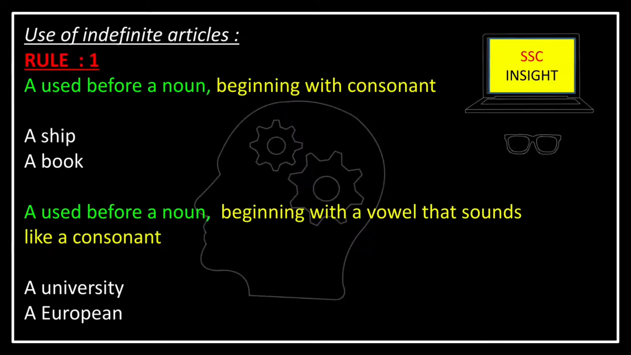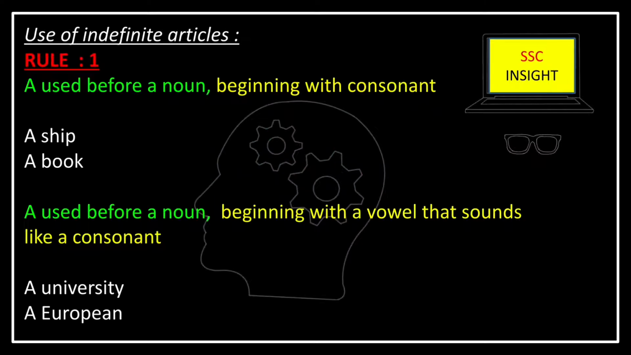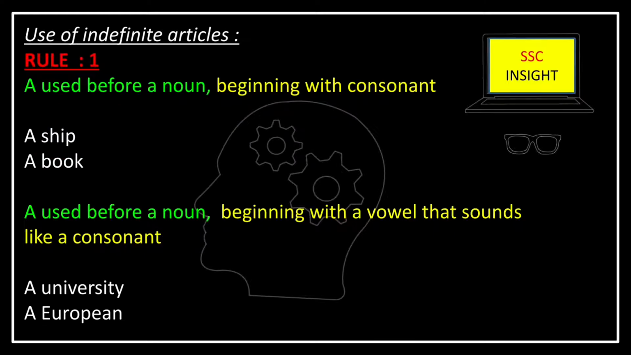Now, we know in English language 5 of 26 letters are vowels and they are A, E, I, O, U, and the rest 21 letters are consonants. Now, if the noun begins with a consonant, then a will be placed. A sheep, a girl, a book, they are the examples as they start with a consonant.